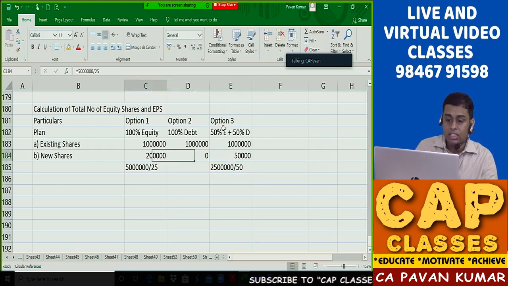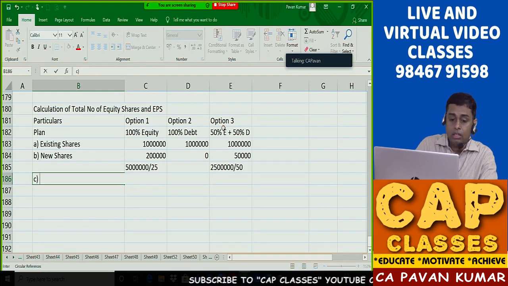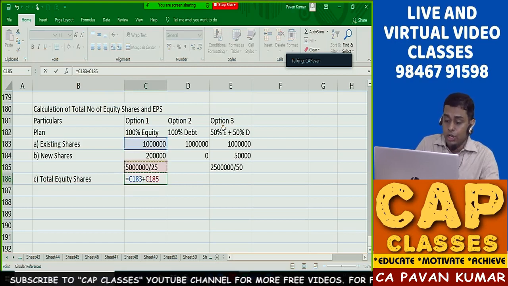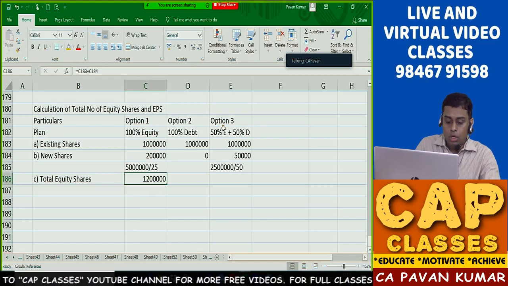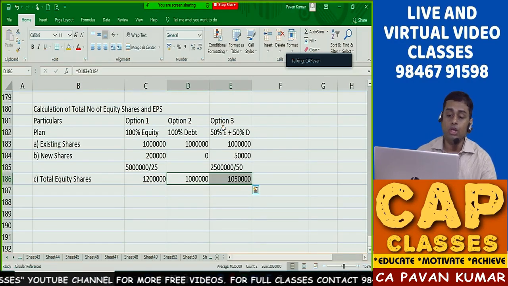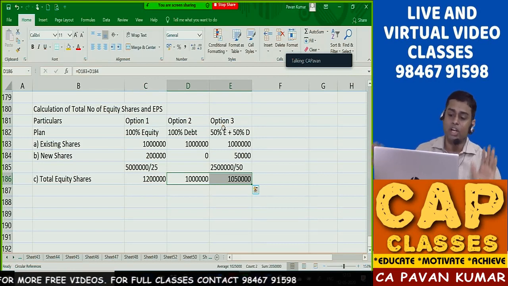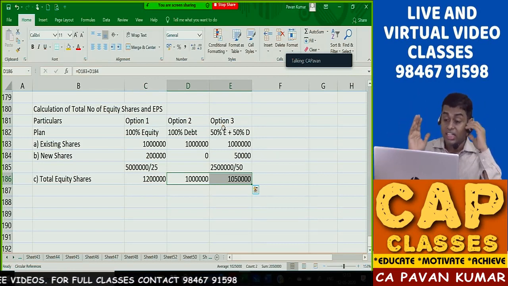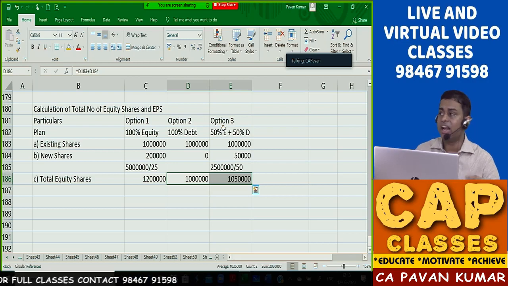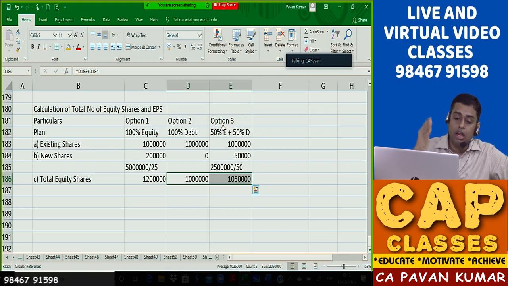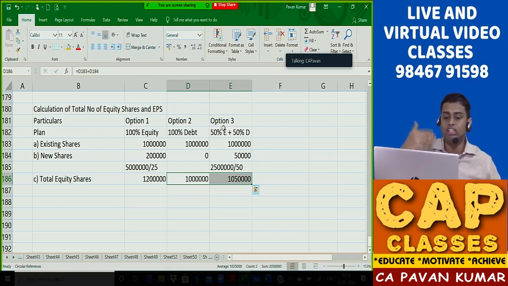So you understand this? Total equity shares is equal to existing shares plus new shares. In option 1 you will get 12 lakh shares. In option 2 you are getting 10 lakh shares because there are no new shares, only existing shares are continuing. In option 3 you are getting 10 lakh 50,000 shares. You understand it? So all of you copy the answer up to this, then I will go to step 2. This is step 1.